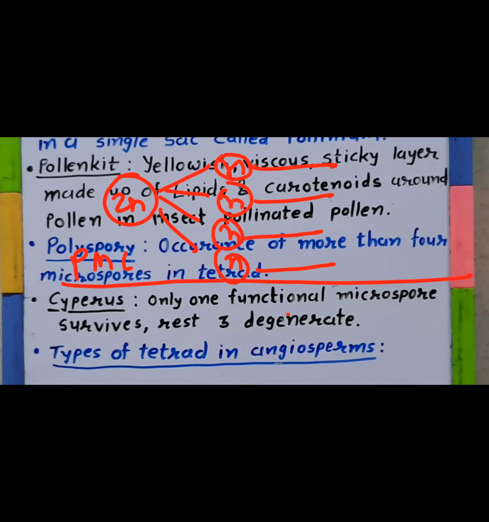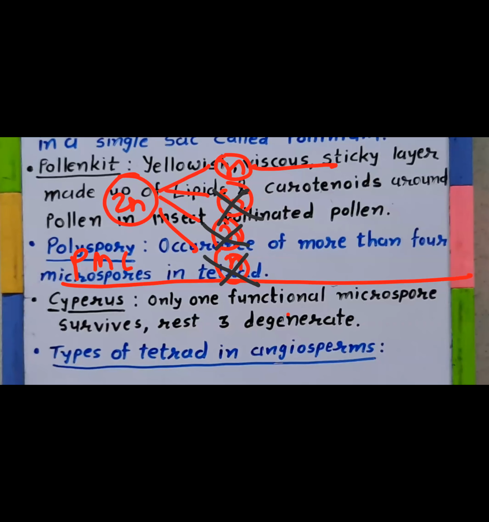That's a normal tradition. Now, in Cyperus, what happens? Out of the 4 pollen grains formed in a tetrad, 3 of them degenerate. Only one will go for formation of a male gametophyte.